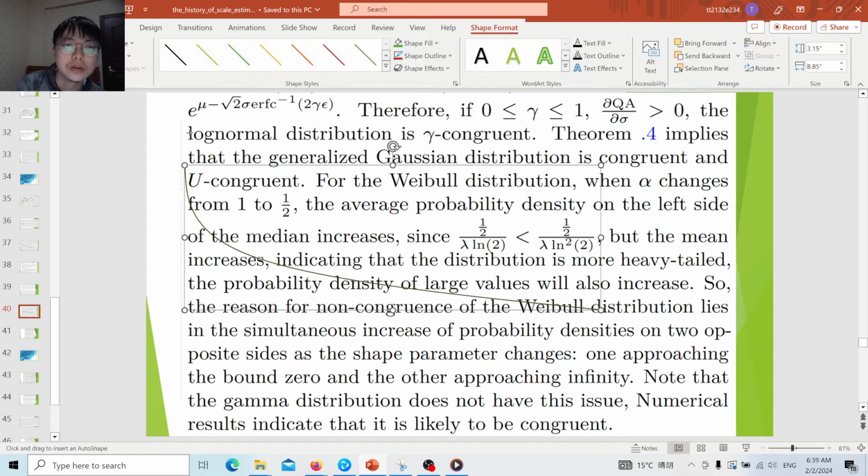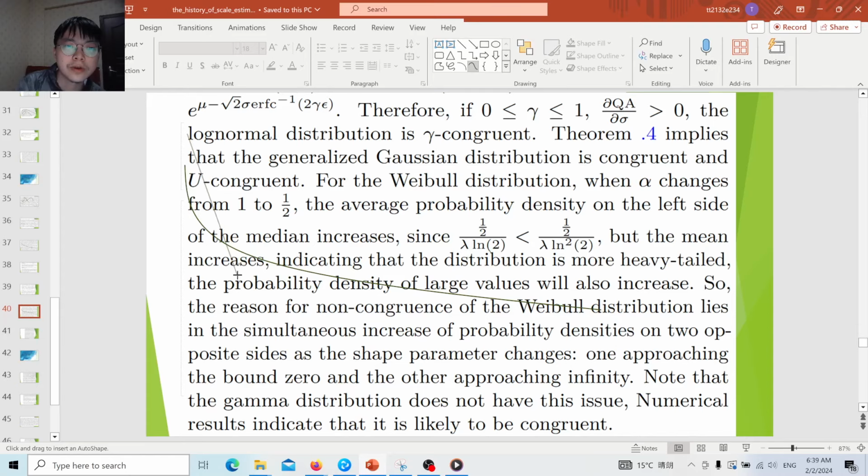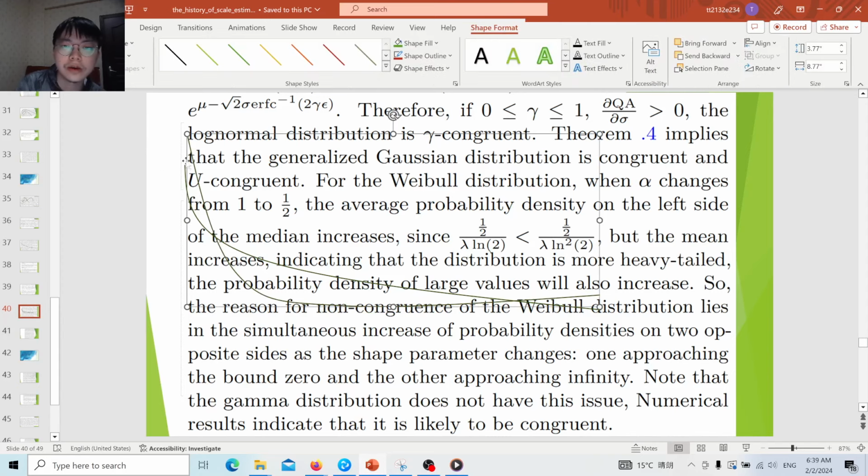And for the Weibull distribution, the reason that it is non-congruent is that when the parameter changes, the values close to 0 and close to infinity both have their probability density increase, but the values close to the median decrease. So this is why the median and the mean return very different results.